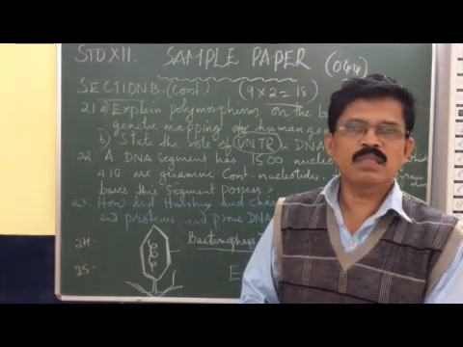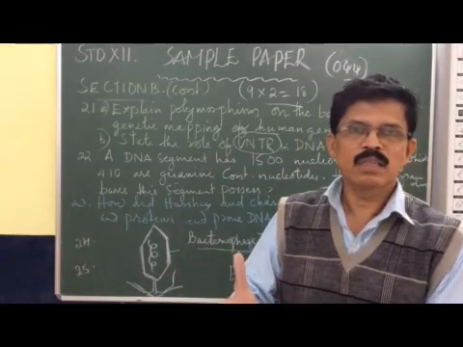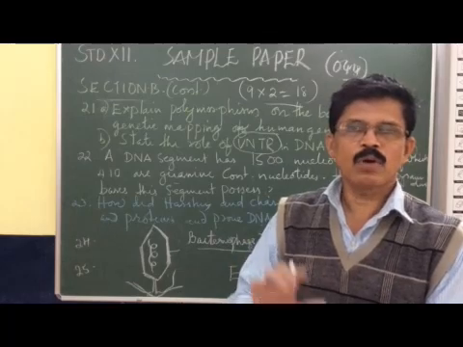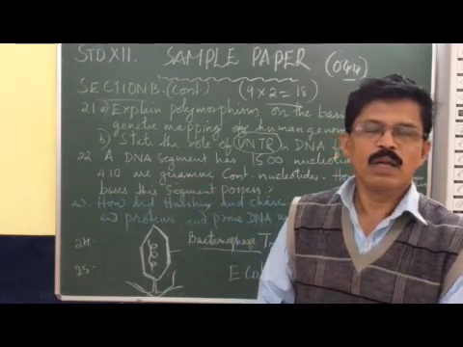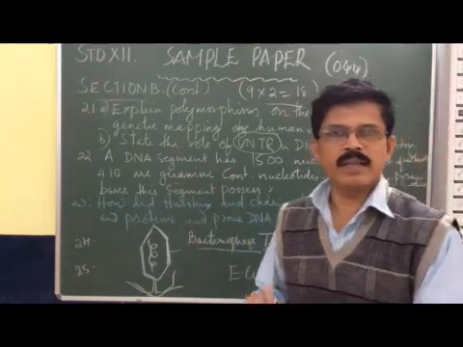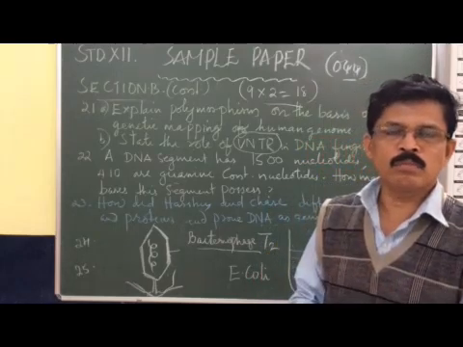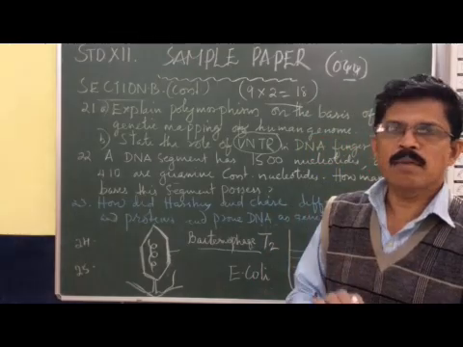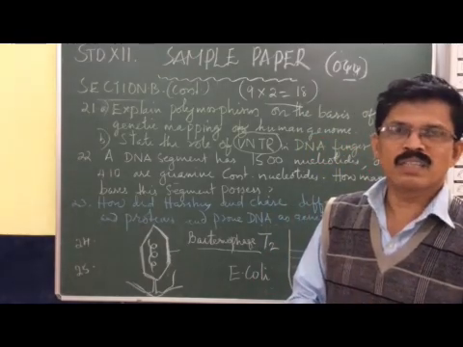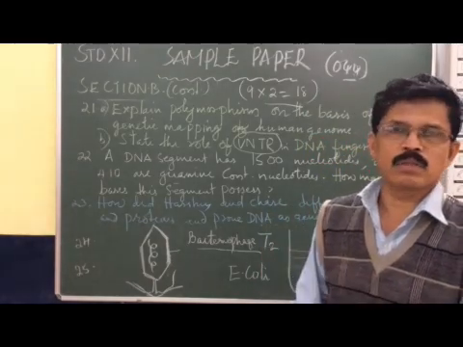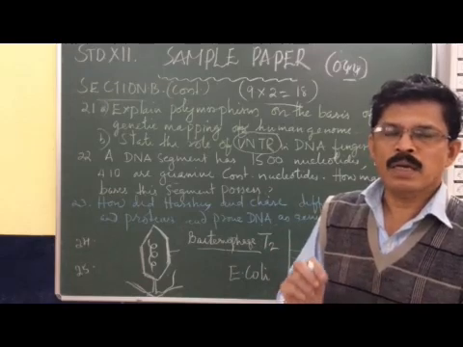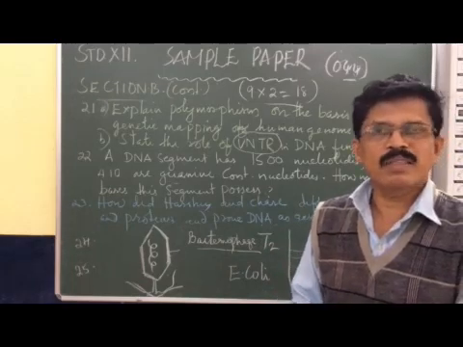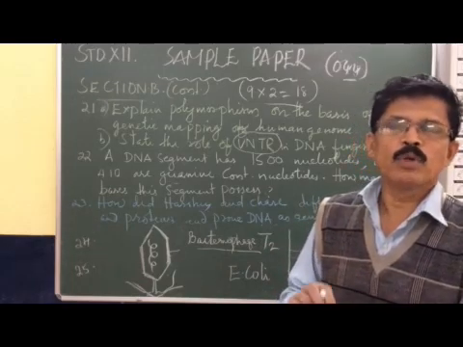Poly means different, morphism means shape or structure. So in an individual's DNA genome, there are places where the same nitrogen bases or nucleotides are repeated many times, and this condition is called polymorphism, and it develops due to mutation.